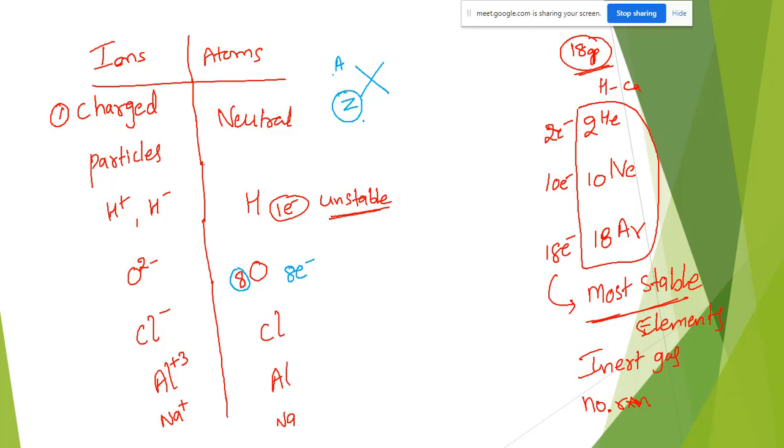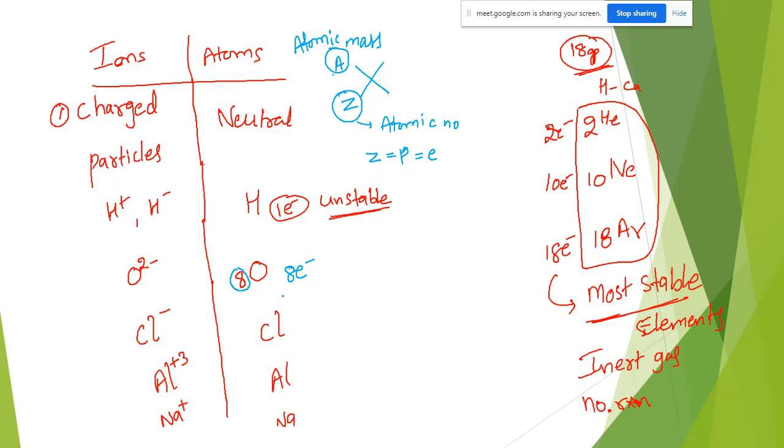Z means atomic number, the down part. The above one, superscript, is atomic mass. This atomic number Z is equal to the number of protons as well as the number of electrons in the neutral atom.